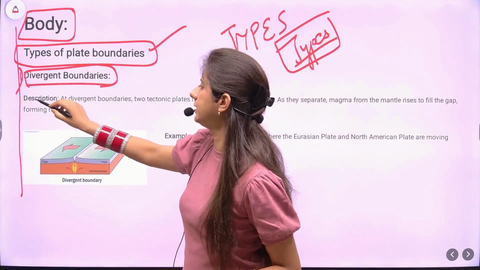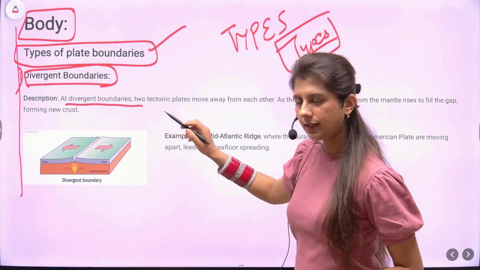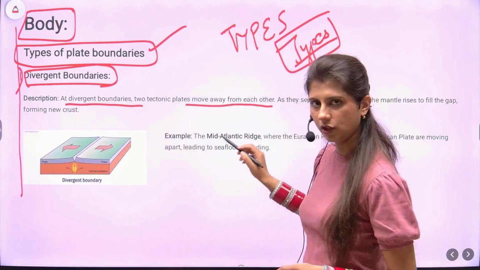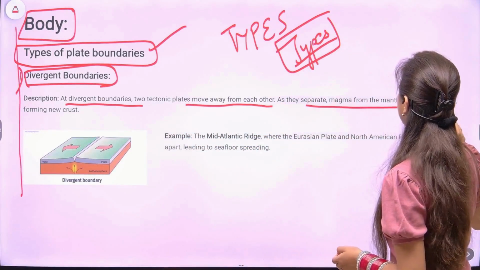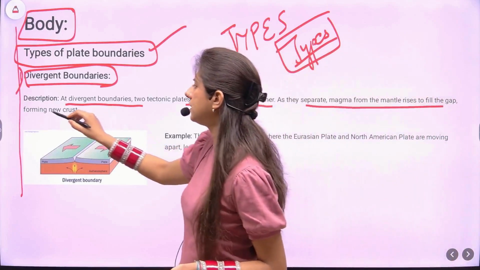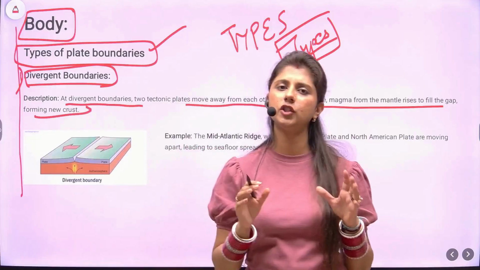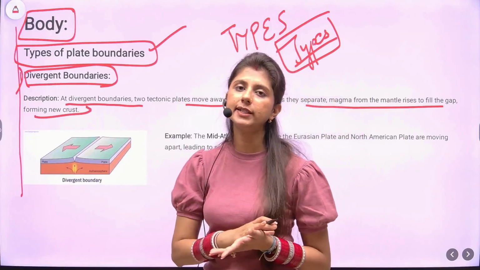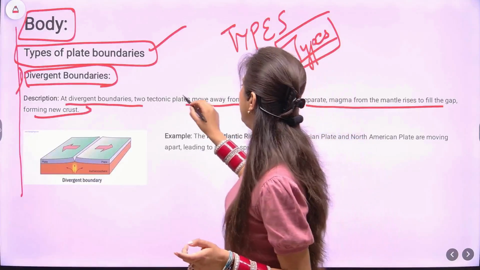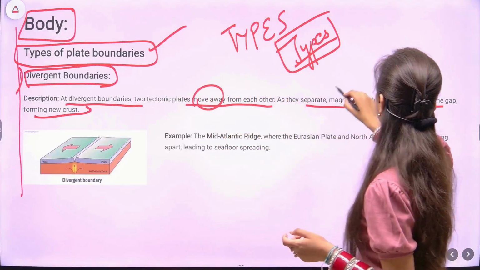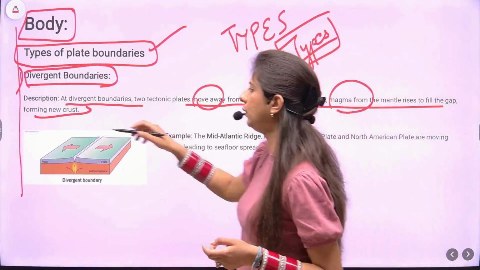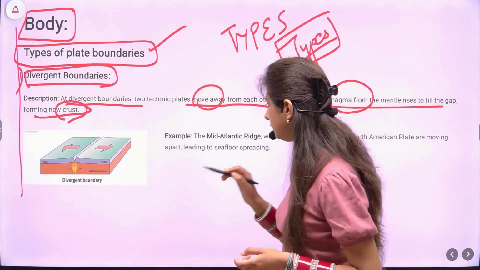Description, this is just for your understanding. At divergent boundaries, two tectonic plates move away from each other. As they separate, magma from the mantle fills the gap and forms a new crust. So the process is explained in precise and concise words. We have not skipped any crucial detail. They move away, magma rises, fills the gap, and new crust is formed.